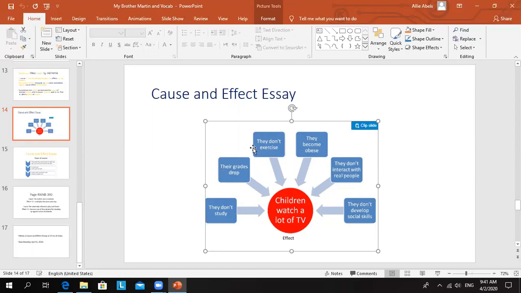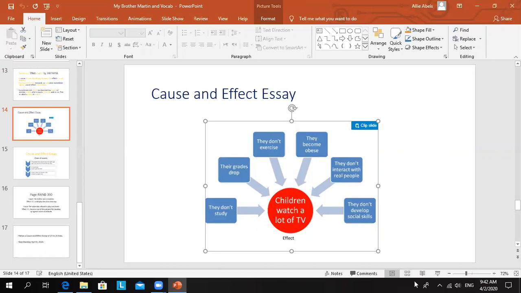If the children don't exercise outside or in their houses, they will watch a lot of TV. If the children become obese, or don't interact with real people, or don't develop social skills, the effect will be that children watch a lot of TV.